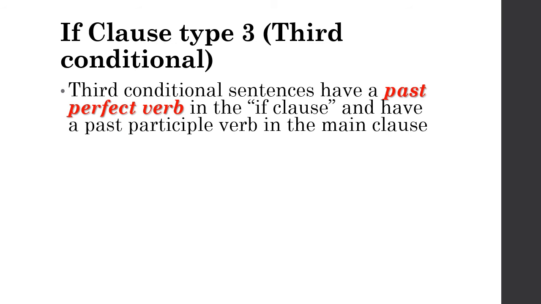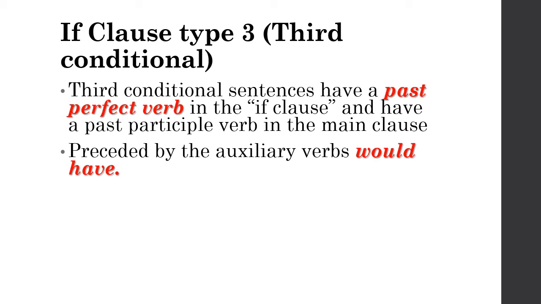Now we are going to see if clause type 3 or third conditional. Third conditional sentences have a past perfect verb. Okay, past perfect. Type 2 only past. Type 3 past perfect in the if clause, and a past participle verb in the main clause, preceded by the auxiliary verbs would have, and then past participle or verb 3.